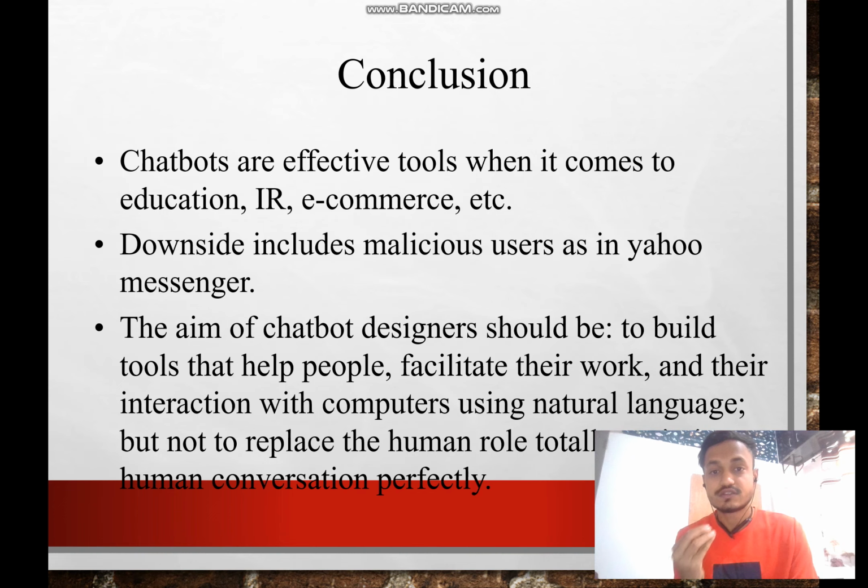Basically, chatbots are replacing human tasks that are done repeatedly with different customers. Suppose I'm working in e-commerce and I have to tell many users about an Amazon Alexa product at the same time. This can be replaced by a chatbot.